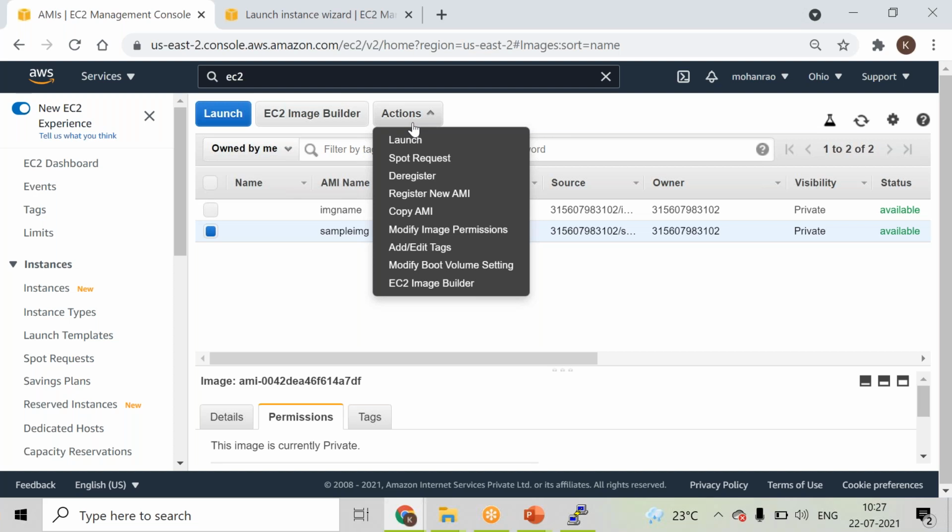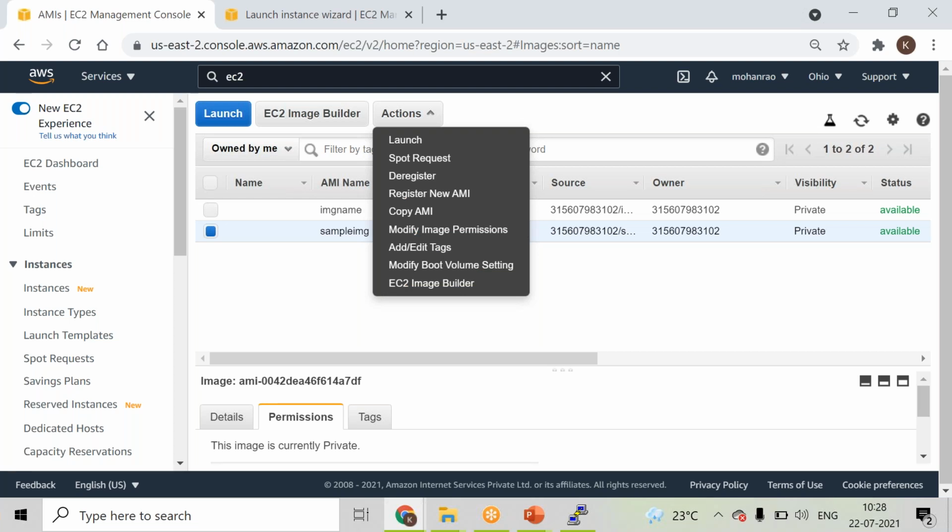So if I implement it in a use case, you will understand it much better, rather than showing from here. But generally this is the procedure if you want to go ahead and create a customized machine image, and this is the section where you can see it, and this is the procedure by which we launch an EC2 instance, and how we can copy from one region to another, and if you want to make it public or private. So these are the different actions which will be involved, right?